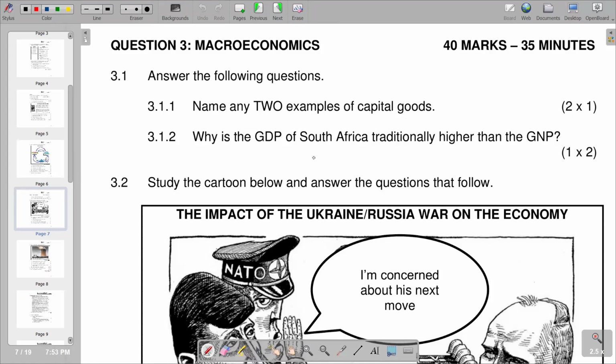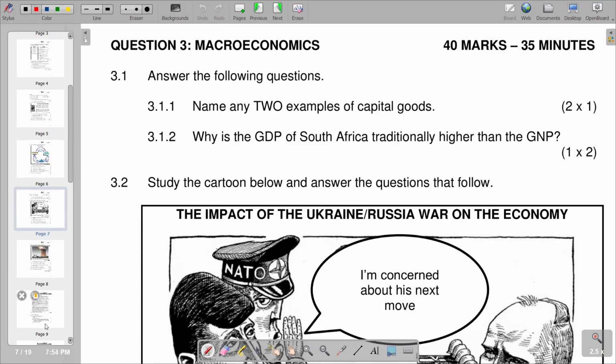Then I'll move on to the next question, saying, why is the GDP of South Africa traditionally higher than the GNP? It's because the South African economy is paying more factor income to the foreigners than the income that they are receiving. So the income that they are receiving is less than the income that they are paying to the foreign nationals. So this is the scenario that we have when we have a GDP of the local economy being higher than the GNP.